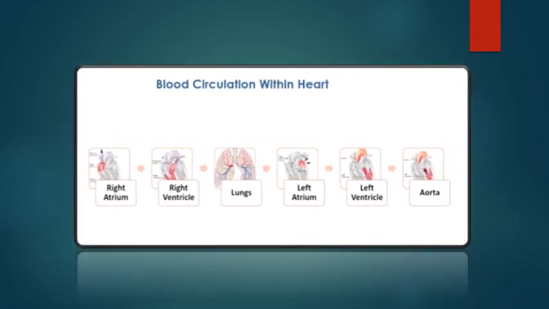Within the heart, the oxygen-poor blood, meaning the deoxygenated blood, fills the right atrium, then flows to the right ventricle, where it is pumped to the lungs through the pulmonary arteries. The lungs refresh the blood with a supply of oxygen from the air that you breathe in. The now oxygen-rich blood, shown in red, leaves the lungs and enters the left atrium. It then flows from the left atrium to the left ventricle. The blood is then pumped to the main artery that supplies blood to the body, the aorta, to supply tissues throughout the body with oxygen.